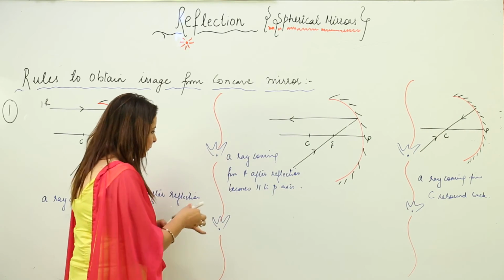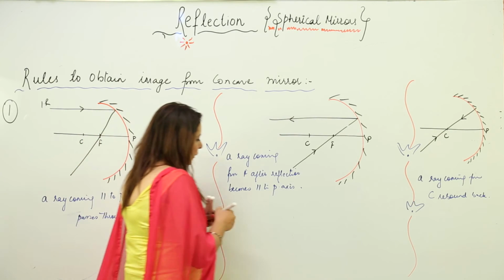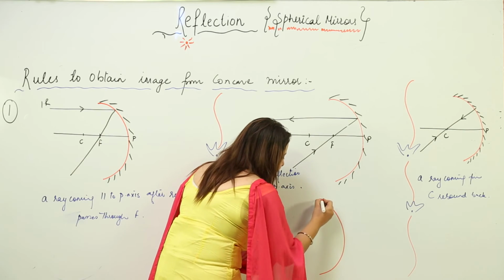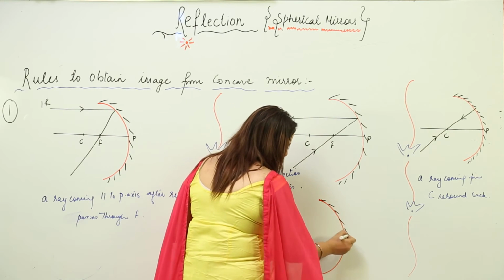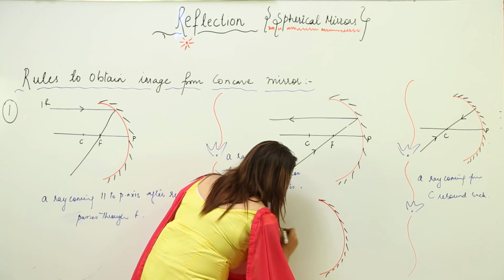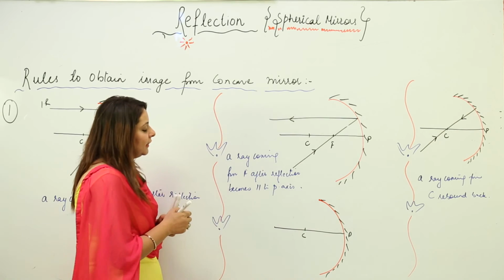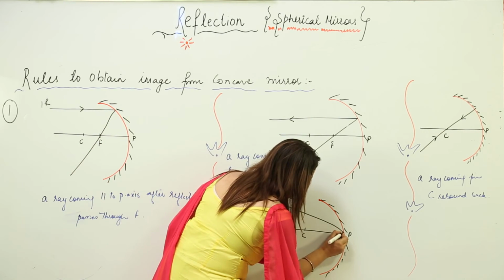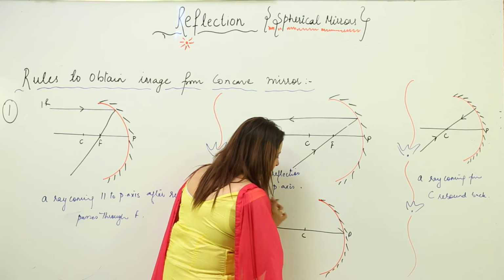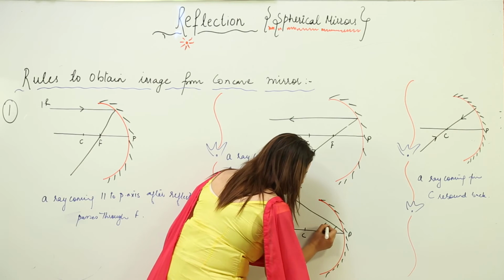One more rule, it may not be given in your book, but you need to do that. Suppose this is my concave mirror, polished surface, again a principal axis, pole and C. There can be a chance that a ray strikes the pole at a certain angle, let us say angle i.